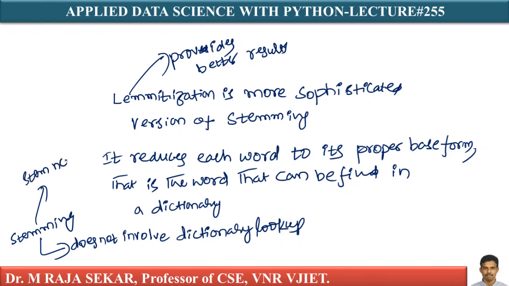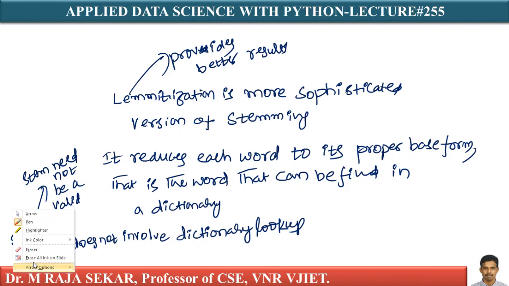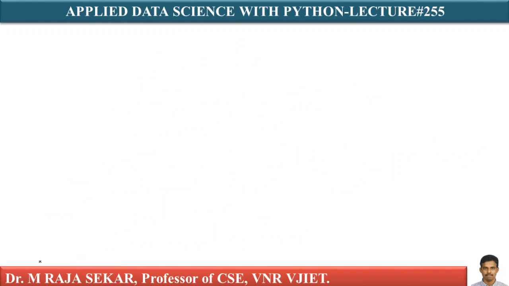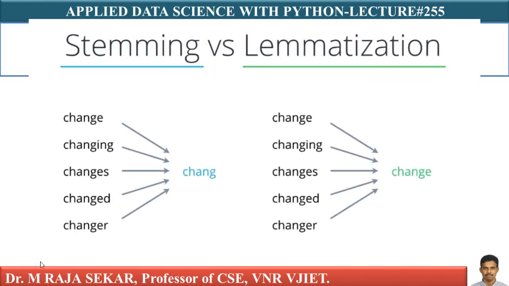Stem need not be a valid word or a valid dictionary word. In the case of stemming, it's not even required that the stem be a valid word or identical to its morphological root. This is the basic difference between stemming and lemmatization.